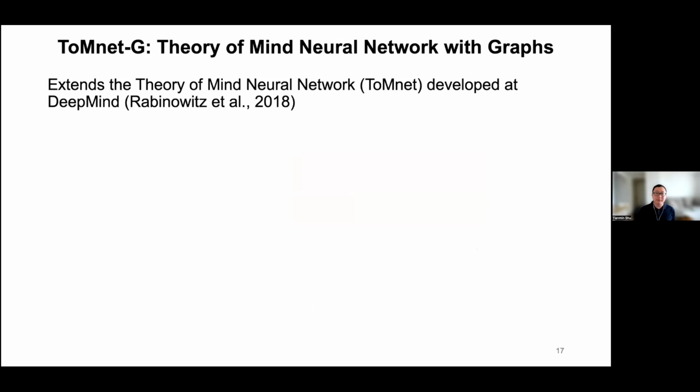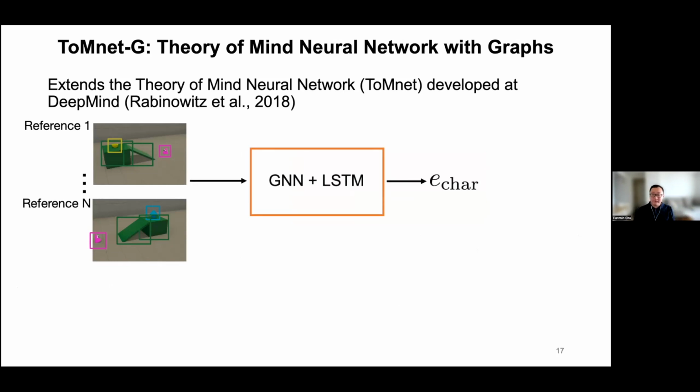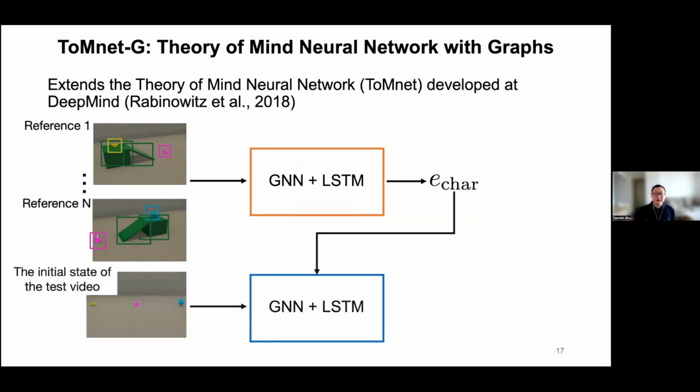Now, this is our method, but there has also been an alternative way, a more purely end-to-end way to build a model that can try to understand intuitive psychology. Specifically, there's this Theory of Mind neural network, ToMnet, developed by researchers at DeepMind that could also be applied to this benchmark. ToMnet will first encode all these reference videos into latent variables, which hopefully will tell you something about the agent's typical behavior. And then, conditioned on the latent variable as well as the initial state of the test video, ToMnet will go ahead and predict the trajectories of these agents in these new test environments. And then similarly, we can define the surprise rating as the distance between the prediction and the observation.